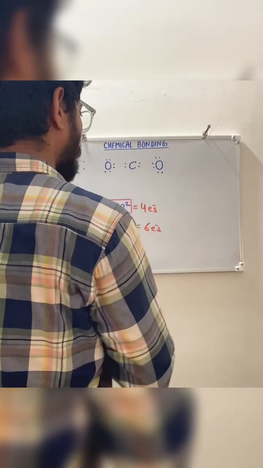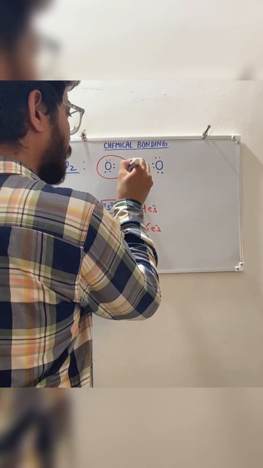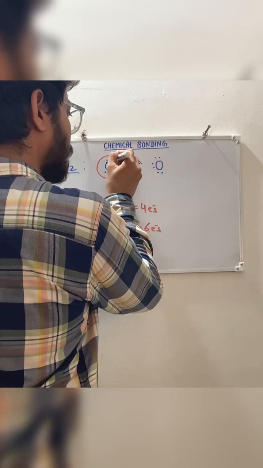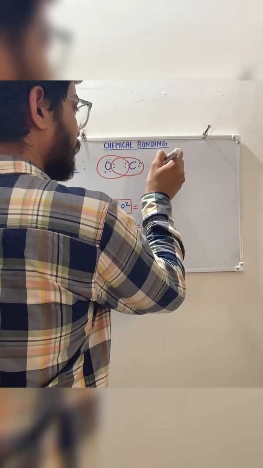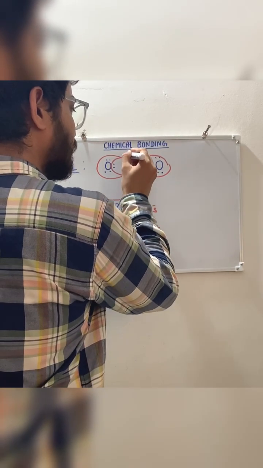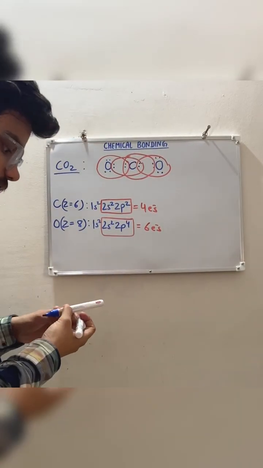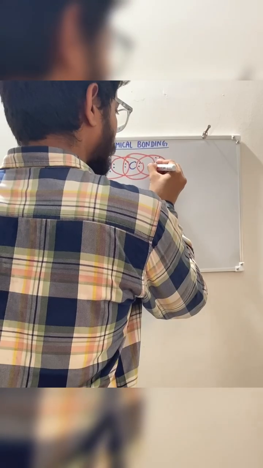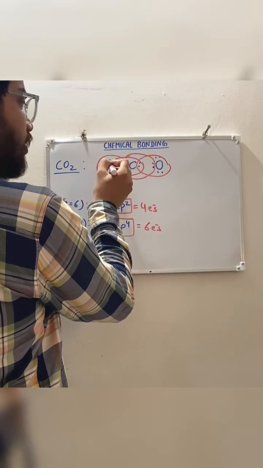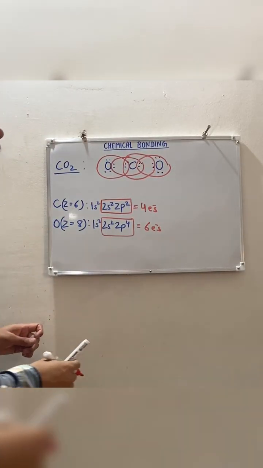And to form a chemical bond, this carbon will take these 2 electrons like this, and like this. And this oxygen will take 2 electrons of carbon, and this carbon will take 2 electrons of this oxygen, right? So now see, this oxygen also has 8 electrons, this oxygen also has 8 electrons, and this carbon is also surrounded by 8 electrons. So this is the CO2 molecule.